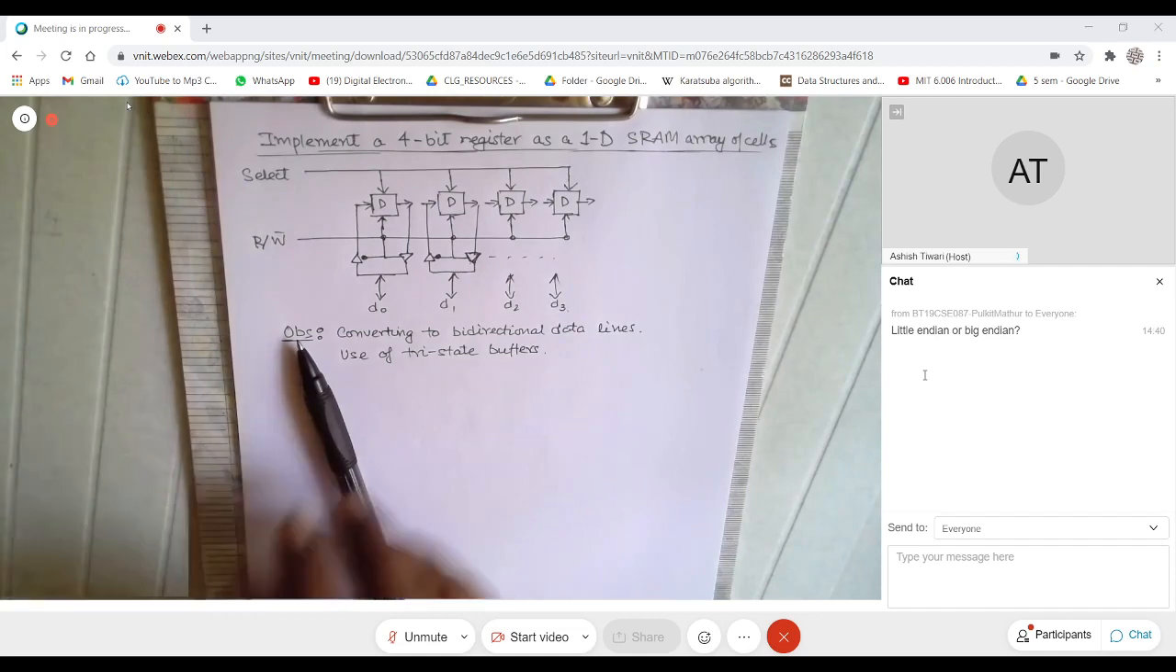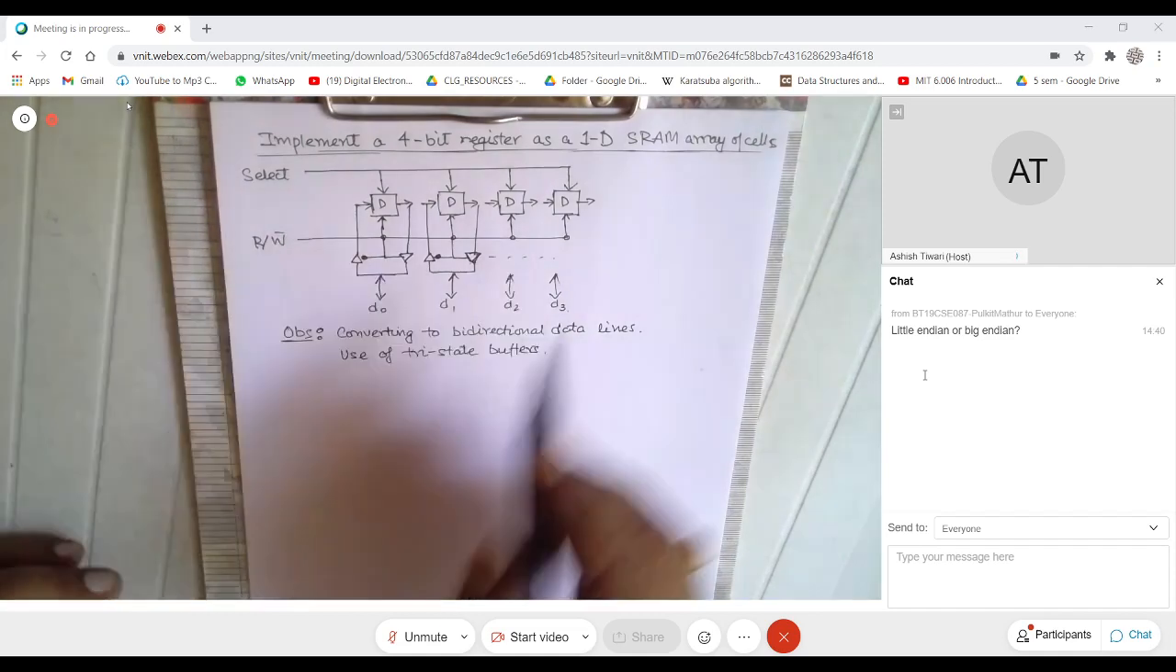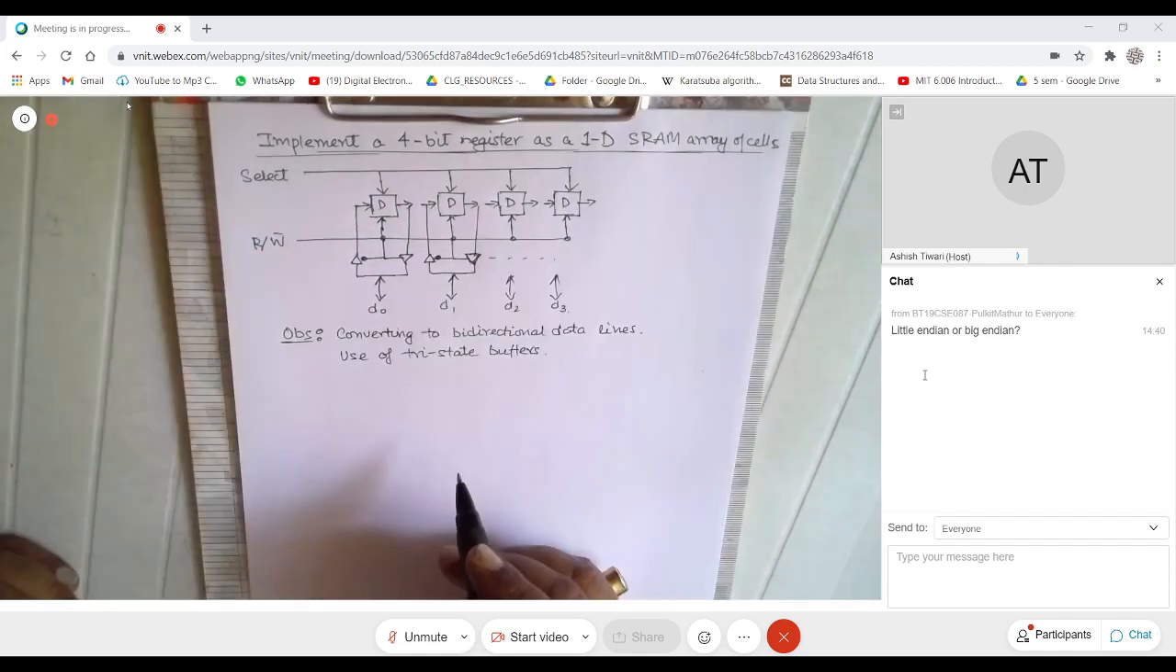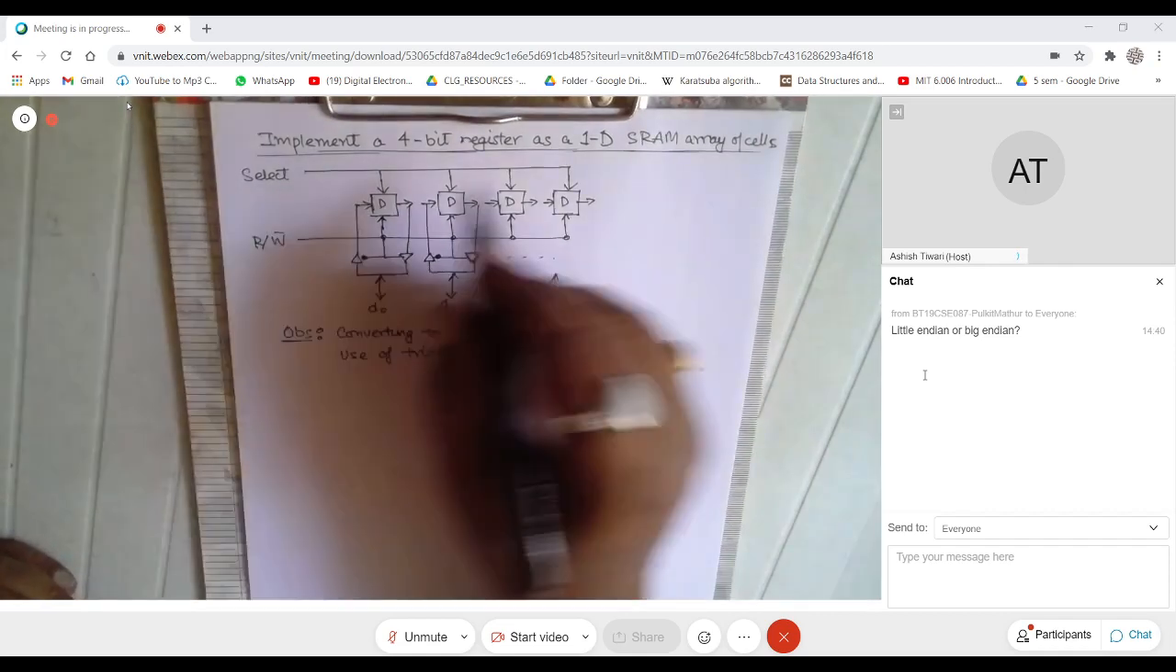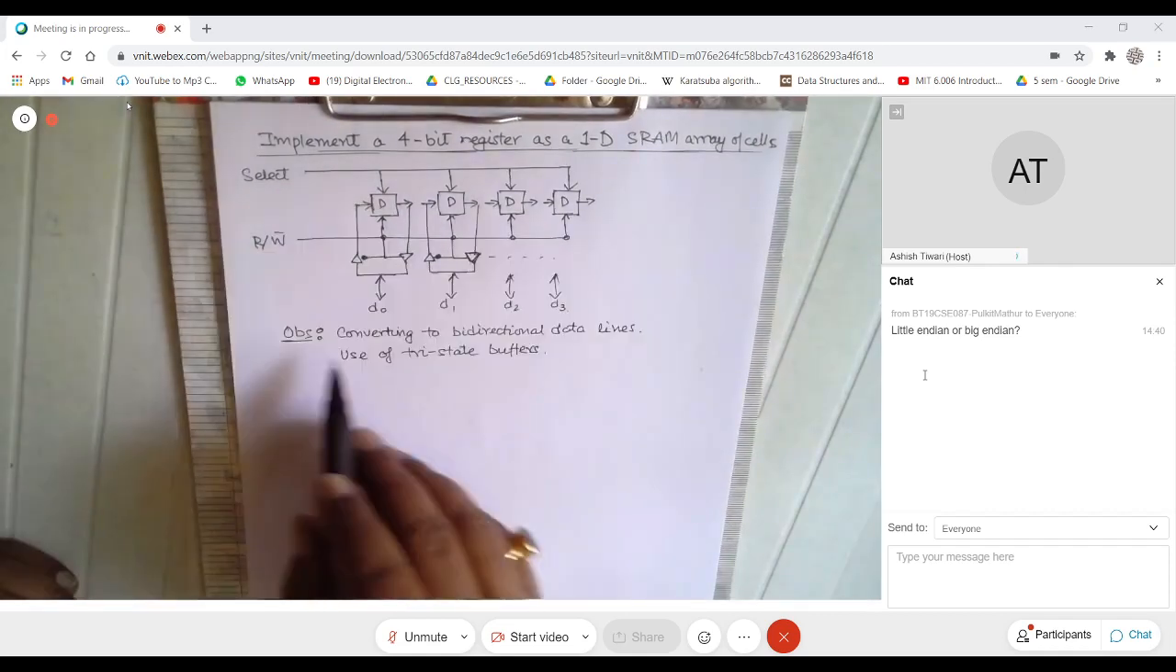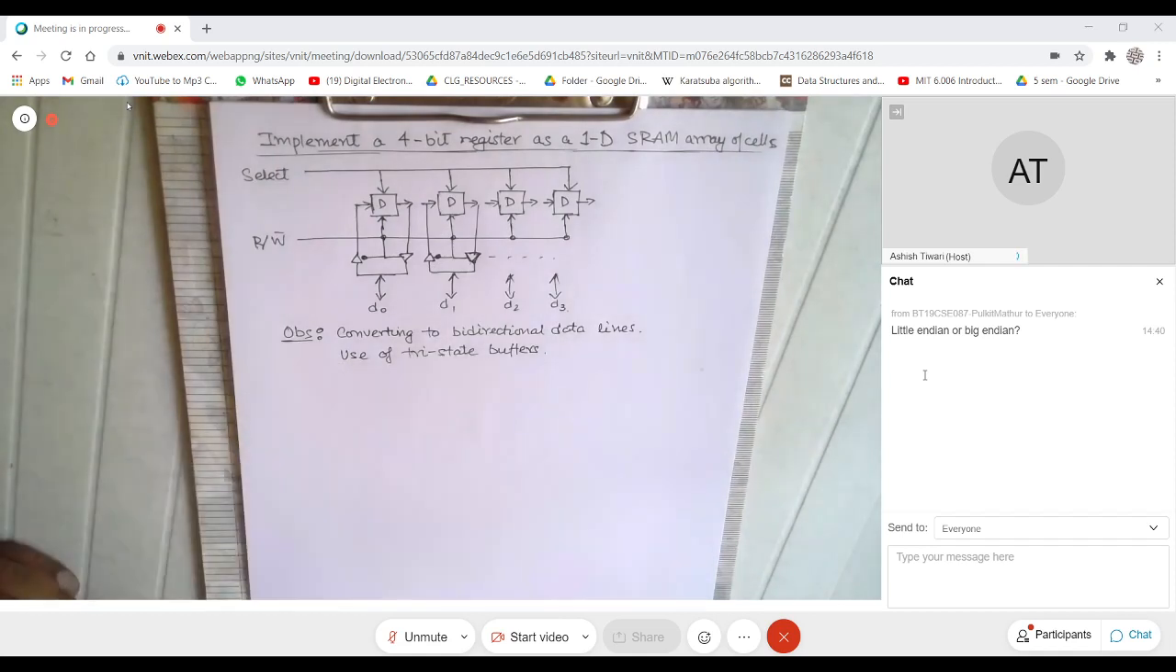So this is a very simple example of how you can build a bigger memory. And one thing that you have observed is that you have been able to convert to bidirectional lines, that we could see.